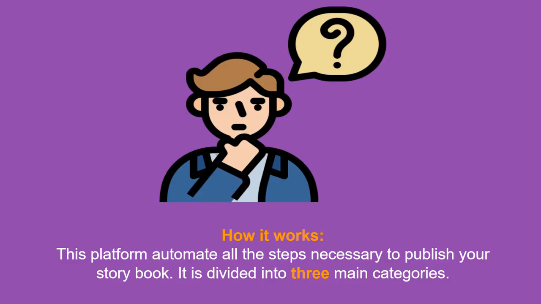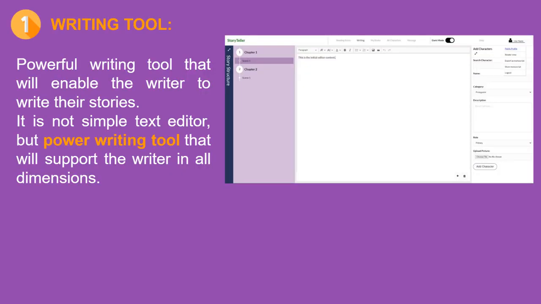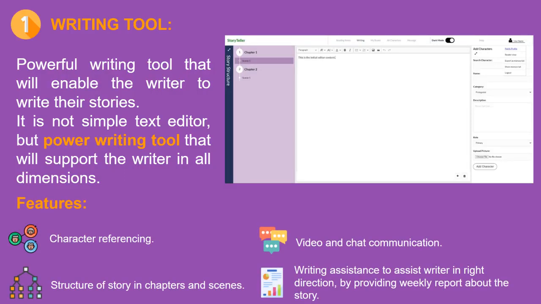It is divided into three main categories. The first part is the writing tool. It's a powerful writing tool that will enable the writer to write their story. It is not a simple text editor, but a powerful writing tool that will support the writer in all dimensions. Some of the features include, but are not limited to, character referencing.